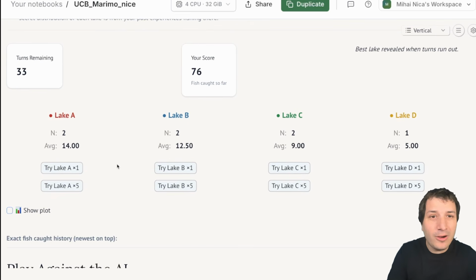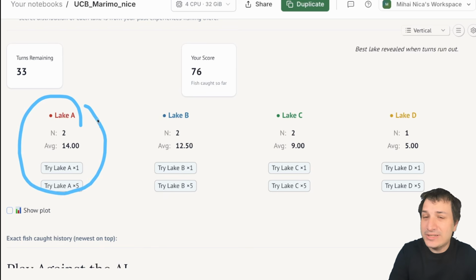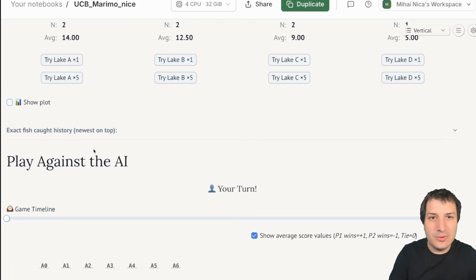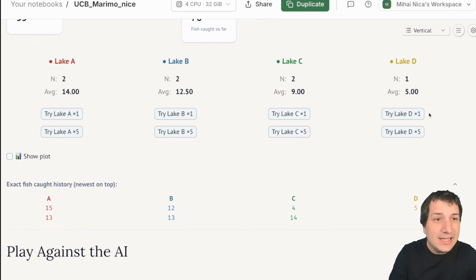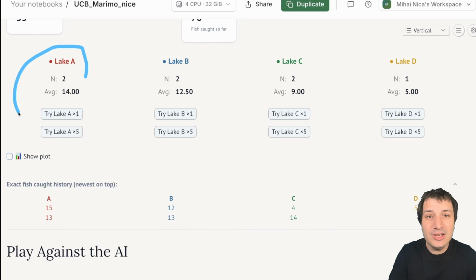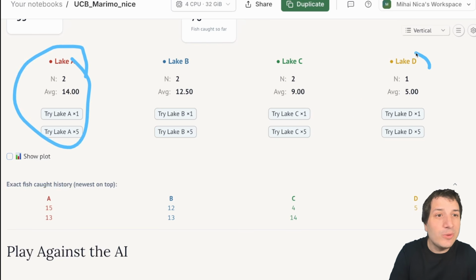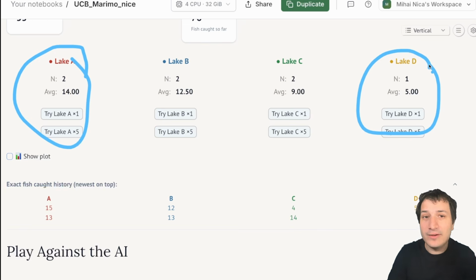Okay, and now we are already in a good tension-filled moment here, where we've tried Lake A twice. We've got 14. So Lake A seems like it's the best lake. That's the average of the number of fish we caught. So I guess if we go down here, we can see we caught 15 and 13 fish at Lake A, which is why the average is 14. And in Lake D, we only went there one time, and we only caught 5 fish. And now the question is, should we do Lake A again? Should we keep going to Lake A because it seems quite good? Or should we go back to Lake D and get more information?